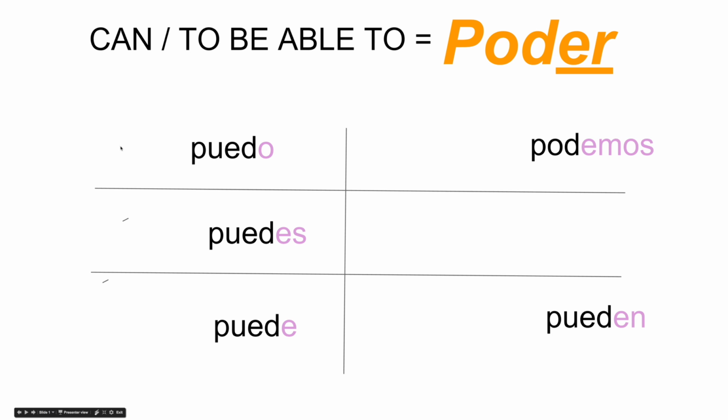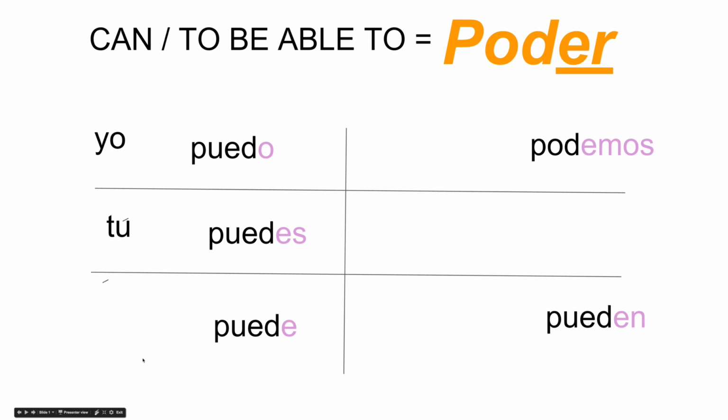Because who lives right here? Yo. So puedo can only mean I can. Yo puedo. Who lives right here? Tú. You. Informal. You're talking to your buddy. You can. Tú puedes. And it has to end in ES. Yo has to end in O. You can't say yo poder. Tú poder. You have to say tú puedes.